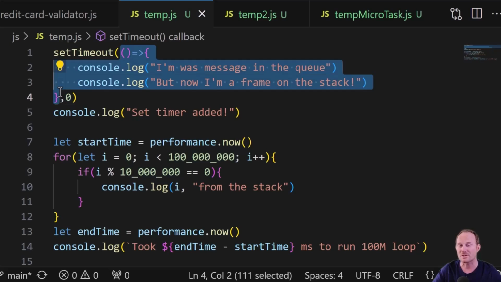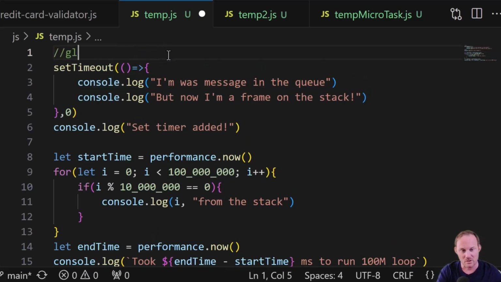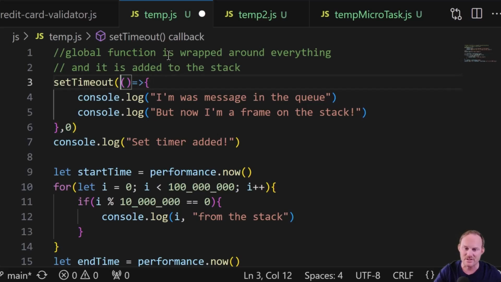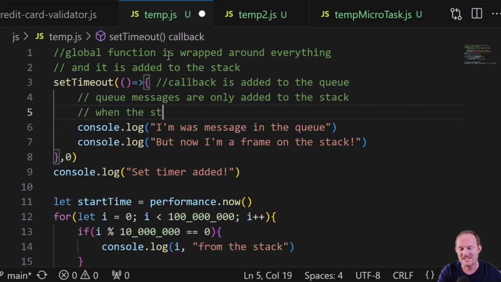According to our whiteboarding session there, they are put on the queue. They are not executed first. The stuff on the stack is executed first. So we can put a note in here. Global function is wrapped around everything and it is added to the stack. Inside here, this callback is added to the queue, and I'm going to put messages here because that's what the web speak is. Queue messages are only added to the stack when the stack is empty.